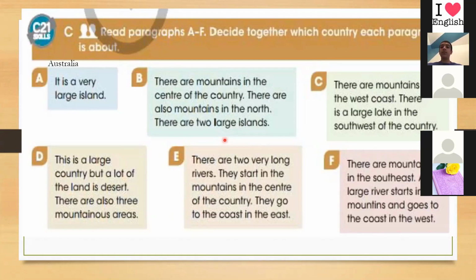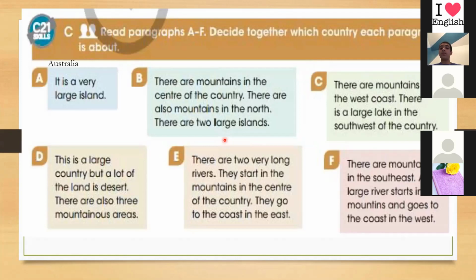There are mountains in the center of the country. There are also mountains in the north. There are 2 large islands. Can you guess? Is it Italy, South Africa, Libya, China or Mexico? From the word islands, you can guess.